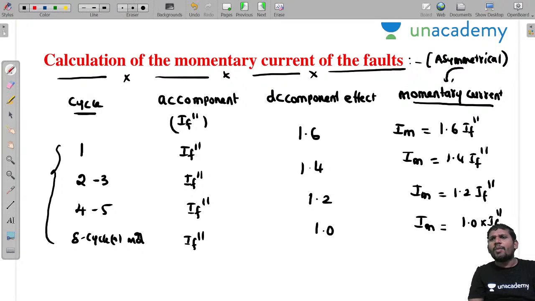This is the AC component of current. By calculating the AC component, instead of this one, you take this; this is the correct one. Okay, no problem. Yes, sir. Next, one more point to remember.